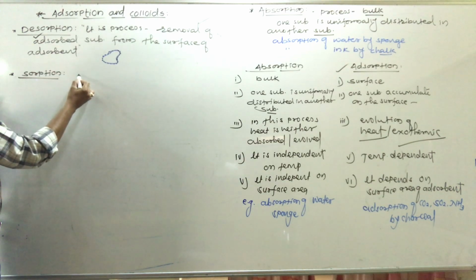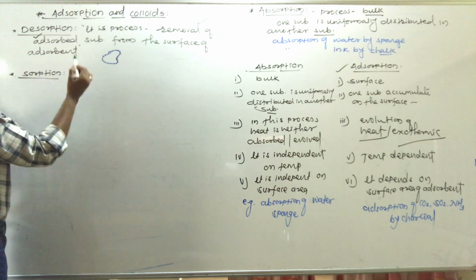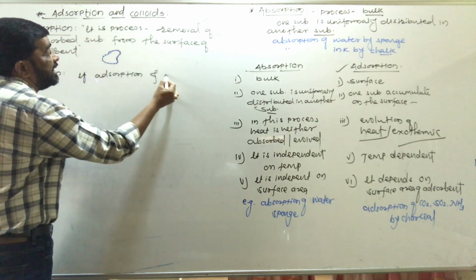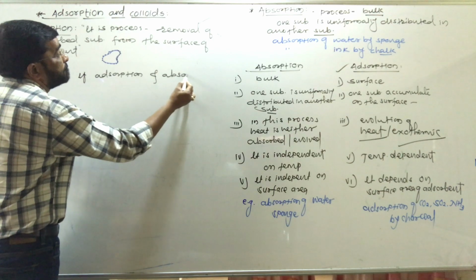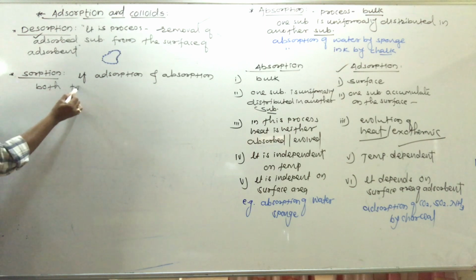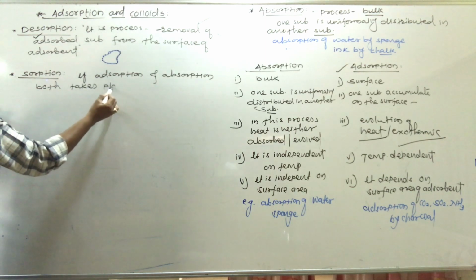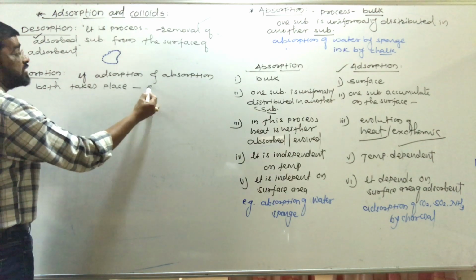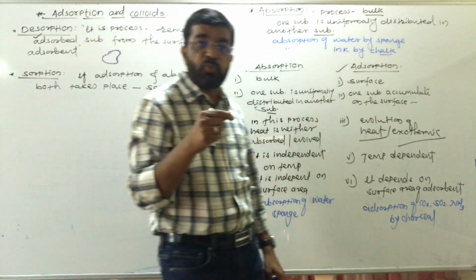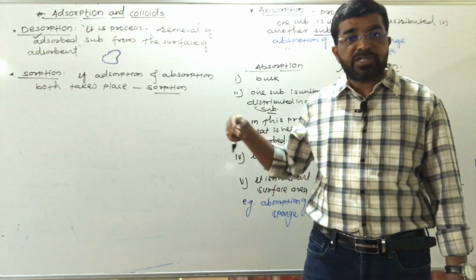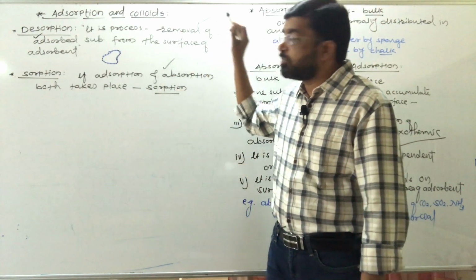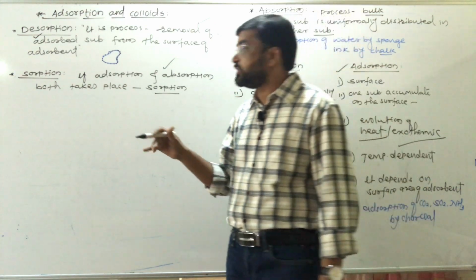In this process, if adsorption and absorption both take place, then it is called sorption. यानी क्या एक सब्सटेंस सरफेस के ऊपर भी एब्जॉर्ब होता है और अंदर भी चला जाता है, दूसरे सब्सटेंस के बॉडी में अंदर भी चला जाता है, so that is nothing but sorption.